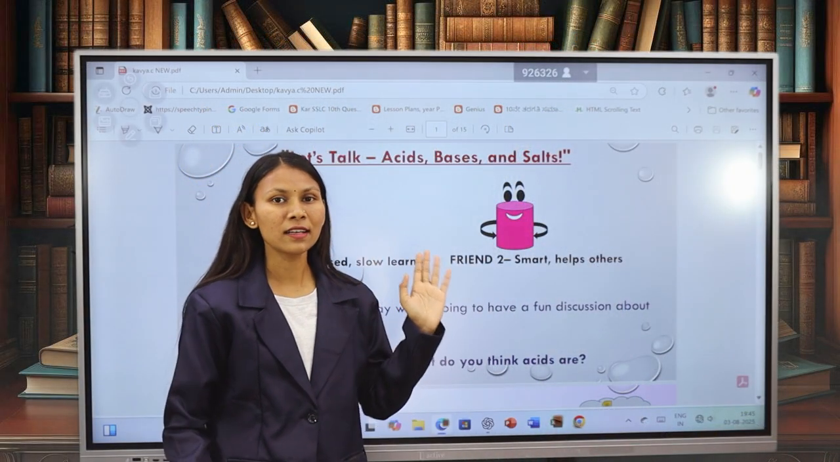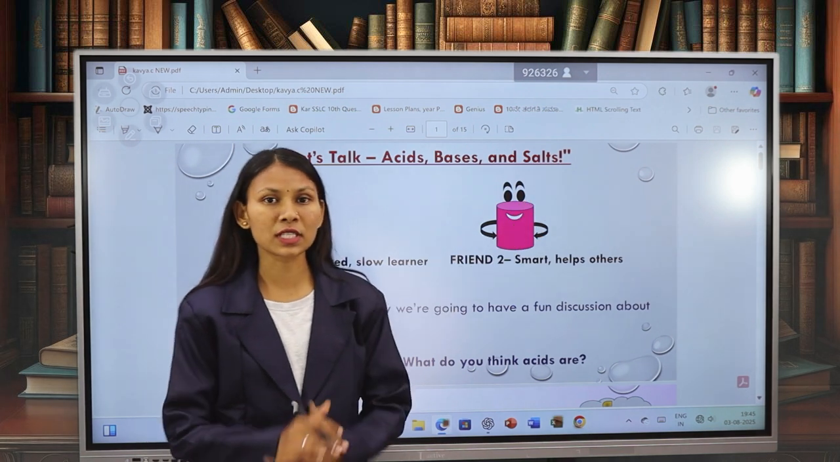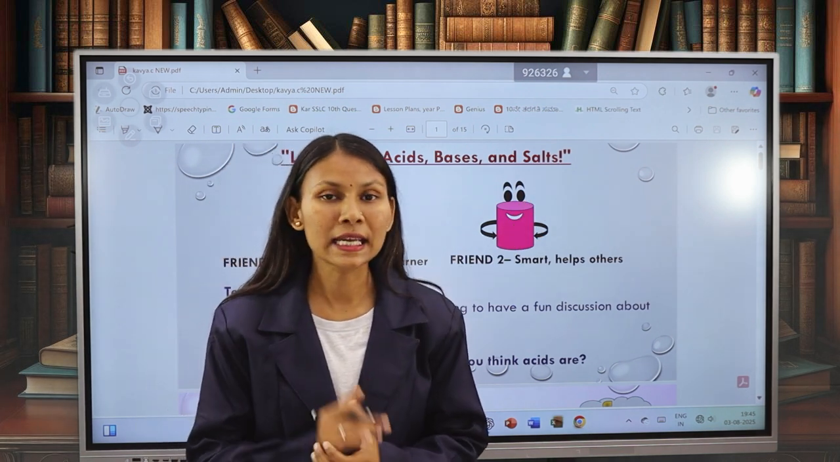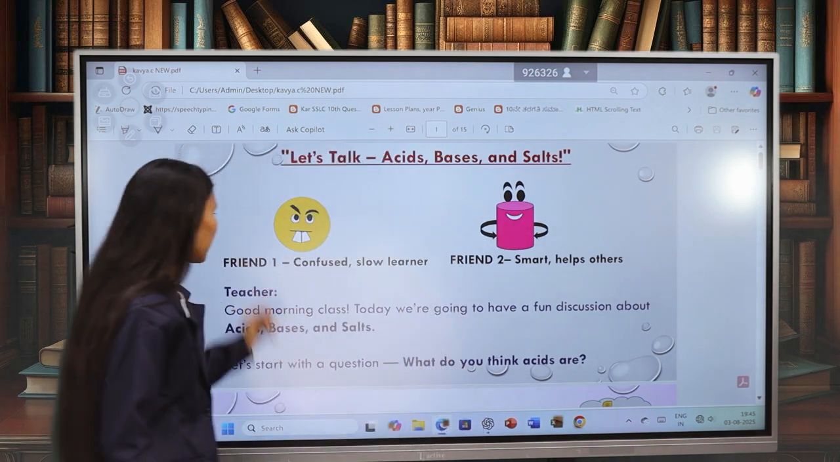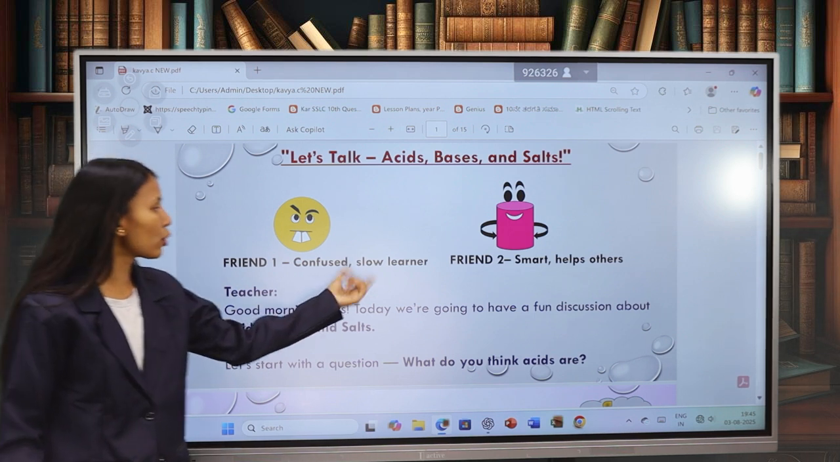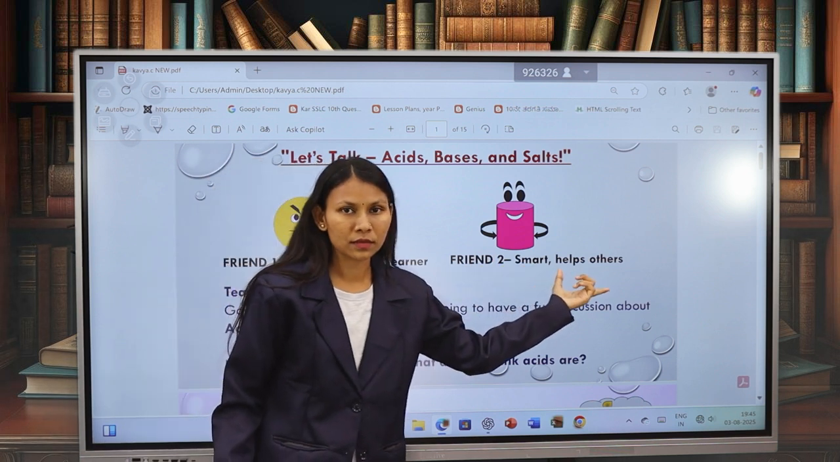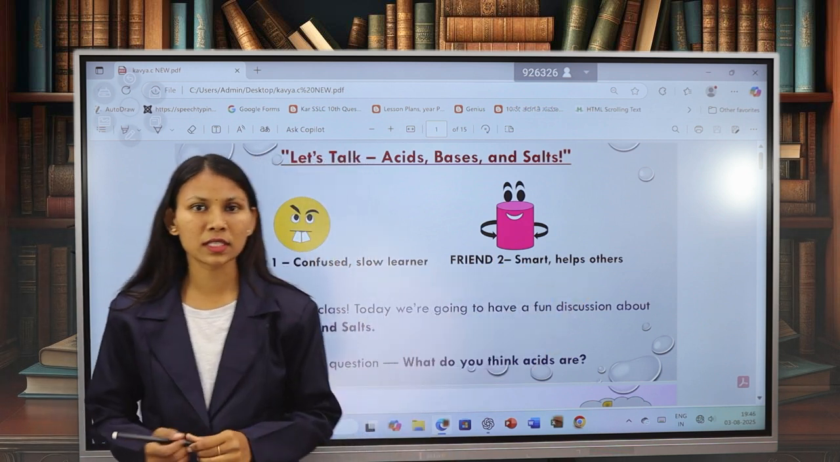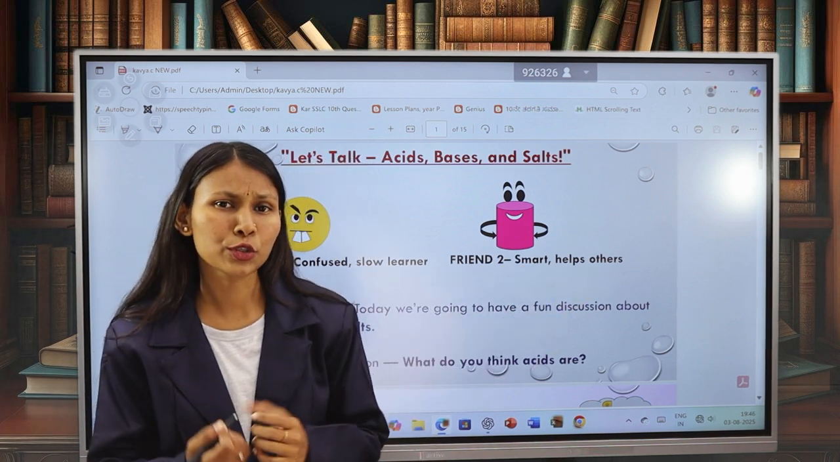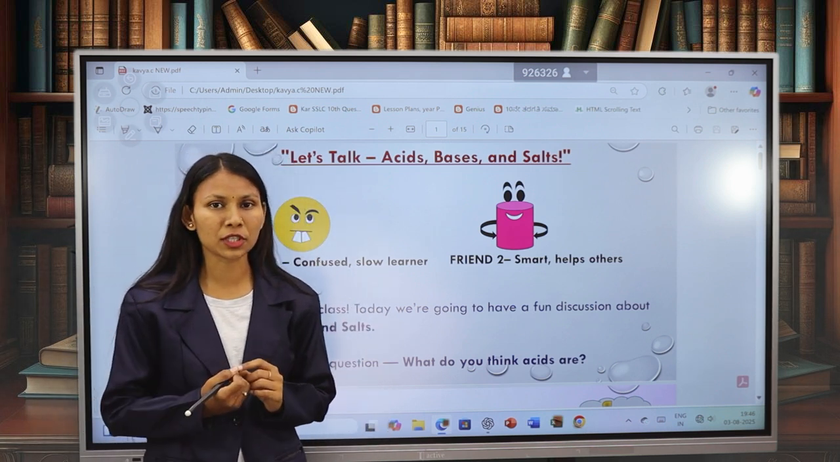Yes, let's start our lesson, that is acids, bases and salts. Before going to this lesson, let me introduce the characters. Friend 1 is a confused, slow learner. Friend 2 is smart and helps others. There will be two friends in a village. They will be going to school, and there they will meet a teacher.